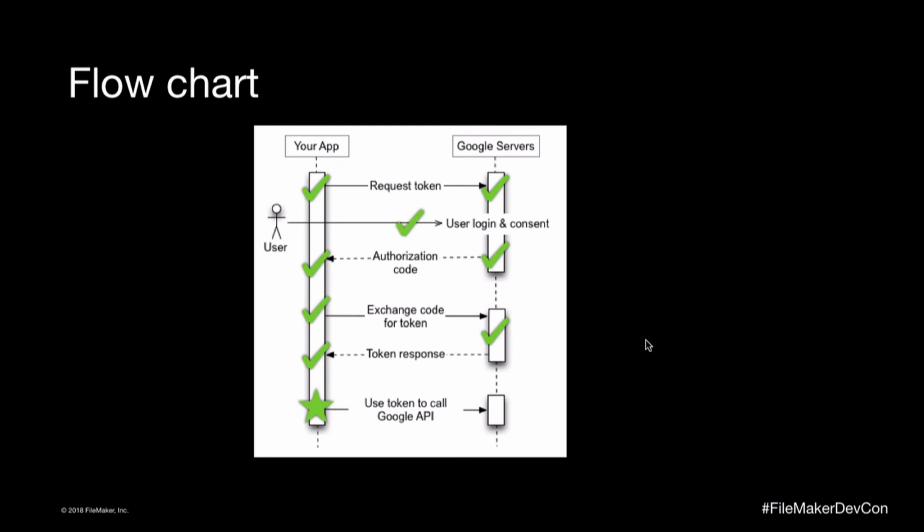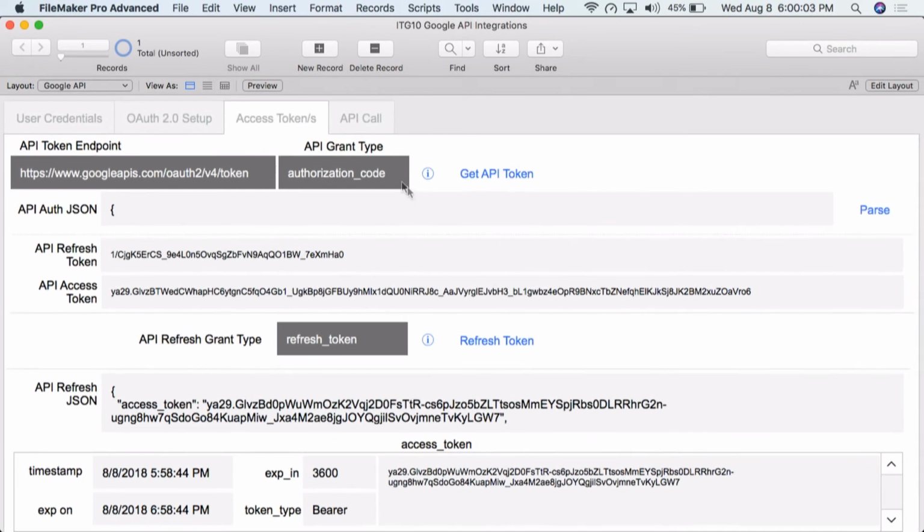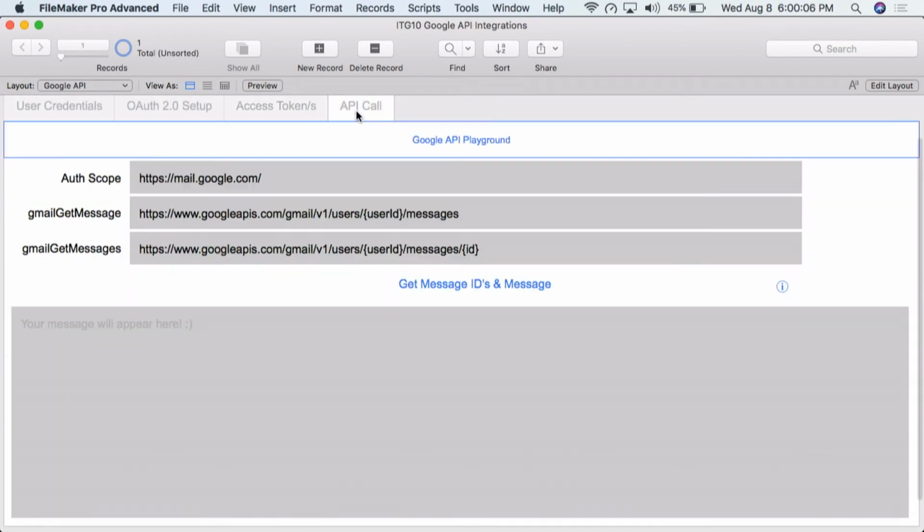So what we'll do is we're going to use these tokens, and we're actually going to call the Gmail API, get a JSON response. So let's go back, and we'll go to our last tab. So we see here again, we've got the mail.google scope, and these are the same URIs that we used in the Google Playground. This one was just to get a list of all the messages, and this one was again to look for just one message based on the ID. I'm going to show you these in script steps before we push the button.